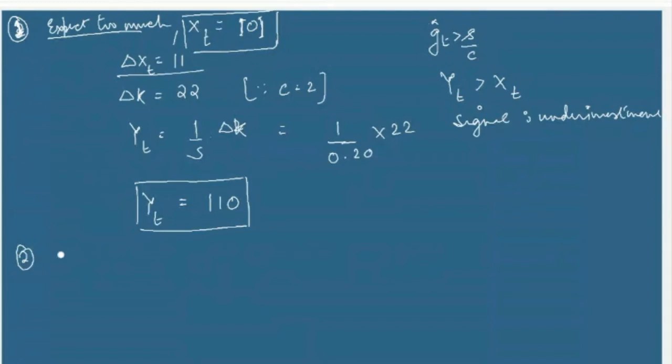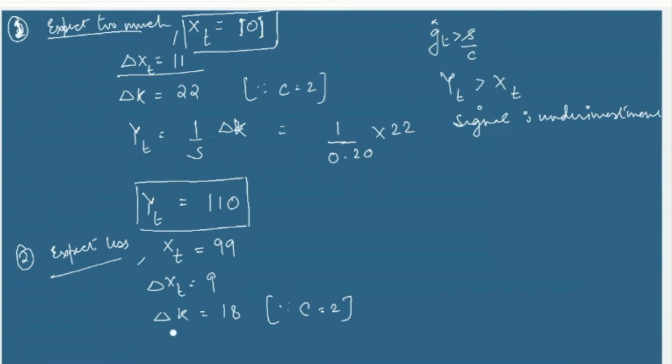The second case is when they expect less. That is, for GT hat equal to S by C, XT should be equal to 100. Now say that XT, let's say, is 99. Their expectation is that there will be an additional flow of 9 units of output. Now, to meet these 9 units of output, how much capital would they need? Because C is fixed, and YT will be 1 by S into delta K, which will be. So what do you notice here?